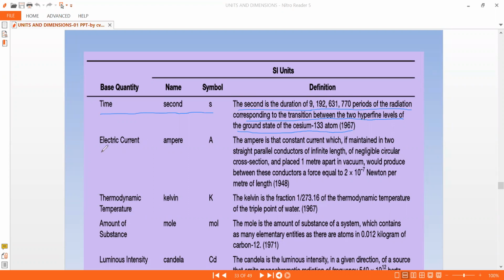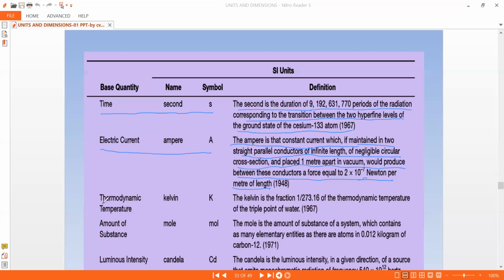Next, electric current, that is measured in ampere. The ampere is the constant current which, if maintained between two straight parallel conductors of infinite length and negligible circular cross section and placed 1 meter apart in vacuum, would produce between these conductors a force equal to 2 into 10 to the power of -7 newton per meter of length. So that is the definition of ampere.